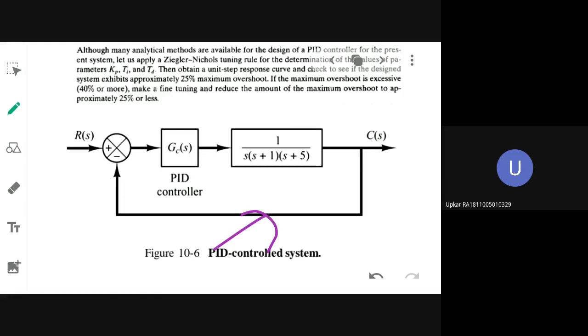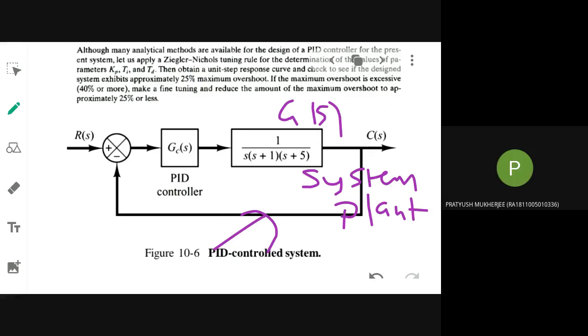What is the plant here? The PID controller acts on G of S, that is your existing system or plant in general. What is the transfer function of the plant? 1 divided by S into S plus 1, S plus 5. So which method will you use for this case, first method or second method? I have told you that only under one condition will you be able to employ the first method.